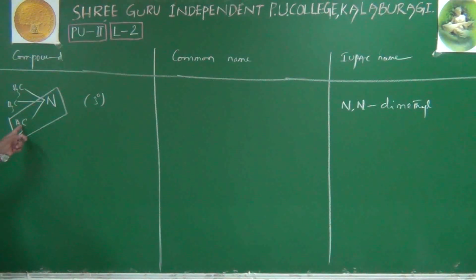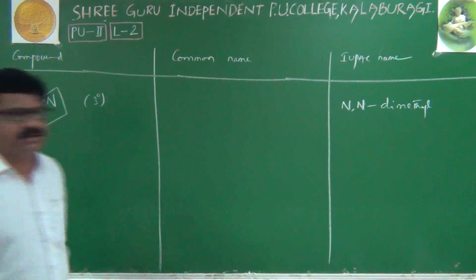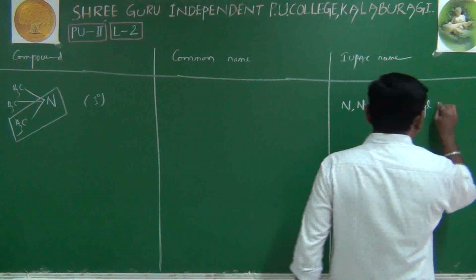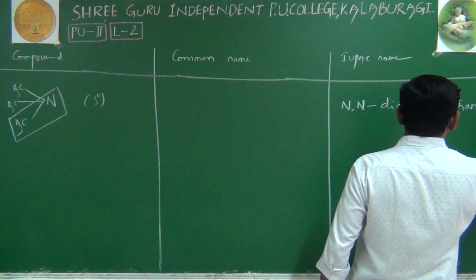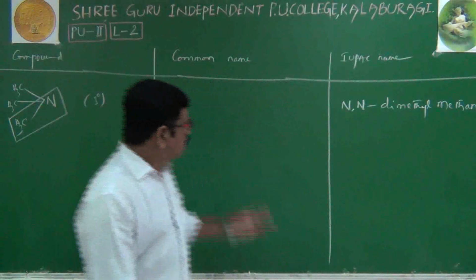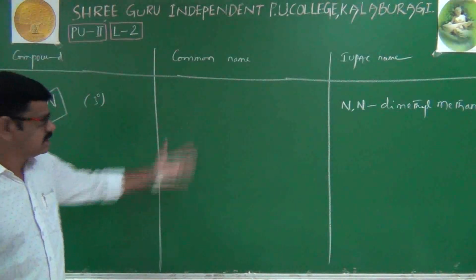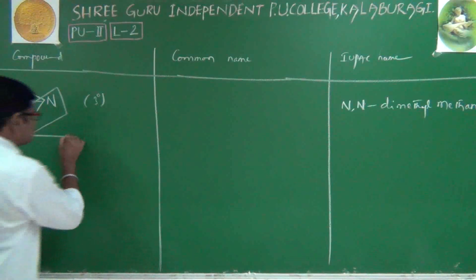That's why meth plus ane plus amine, methanamine. N,N-dimethylmethanamine is its IUPAC name. Okay, we'll write its common name. Wait, we'll take one more example.